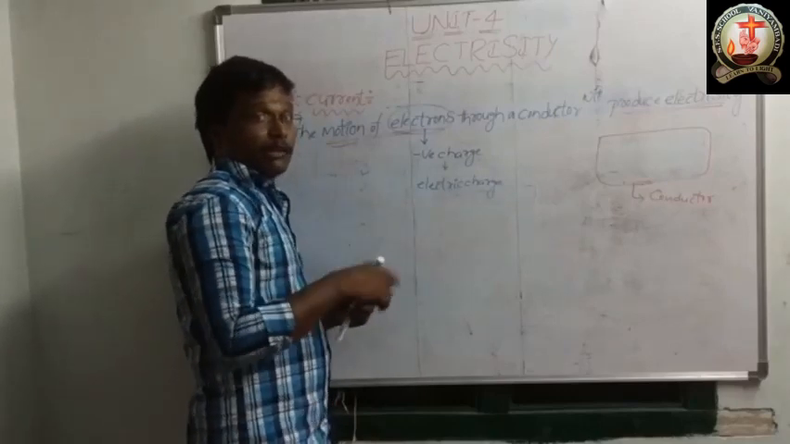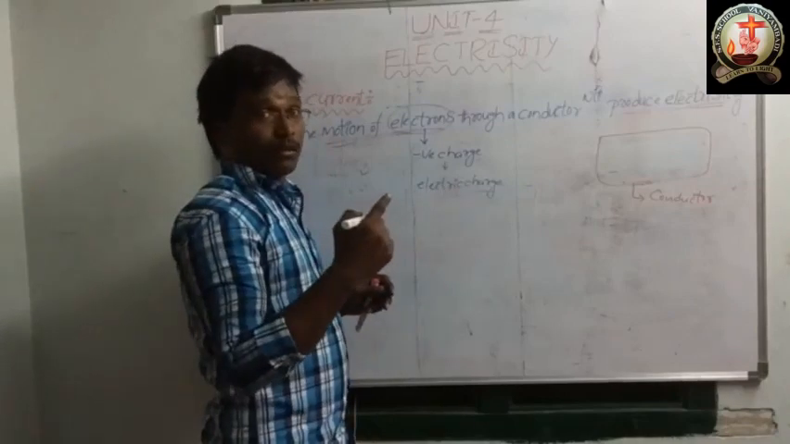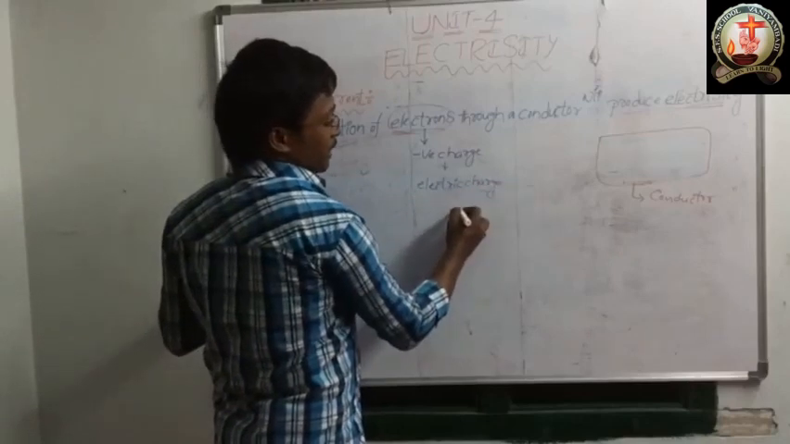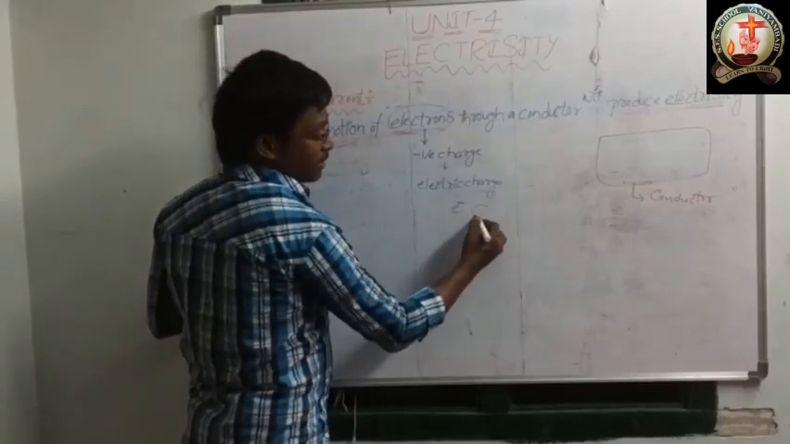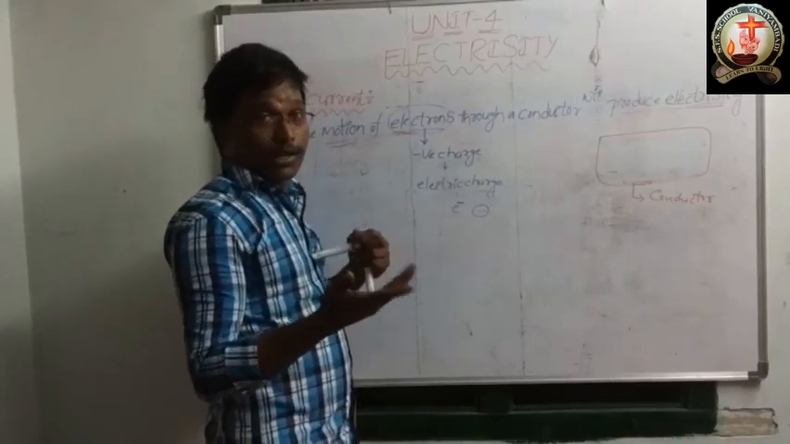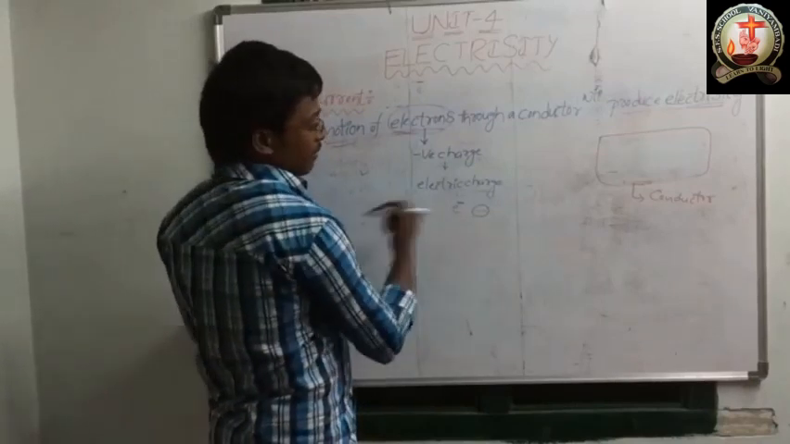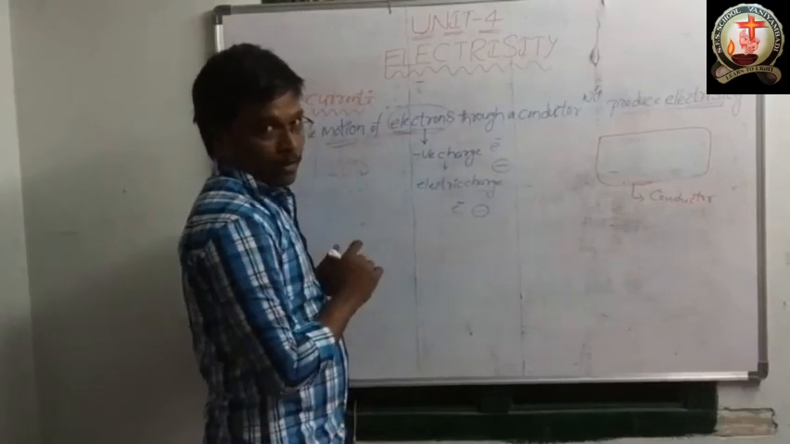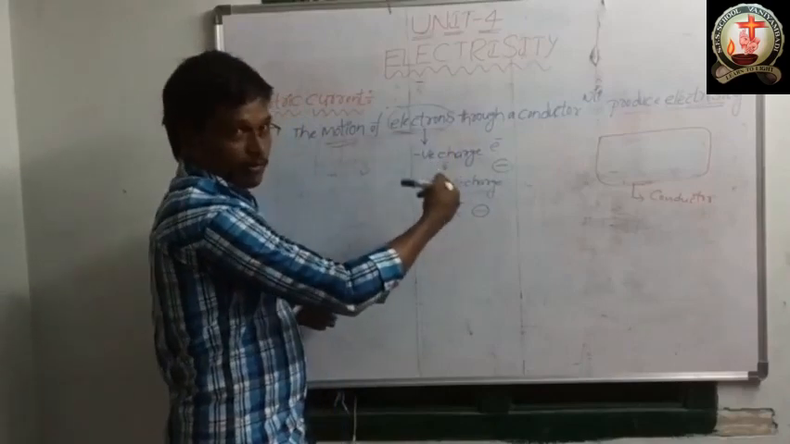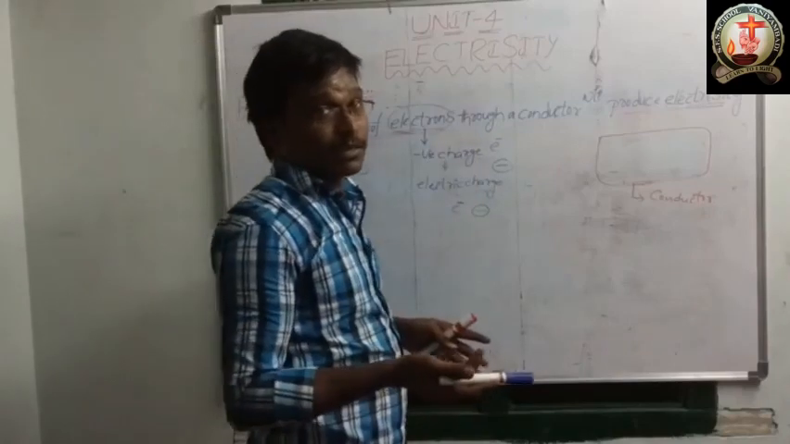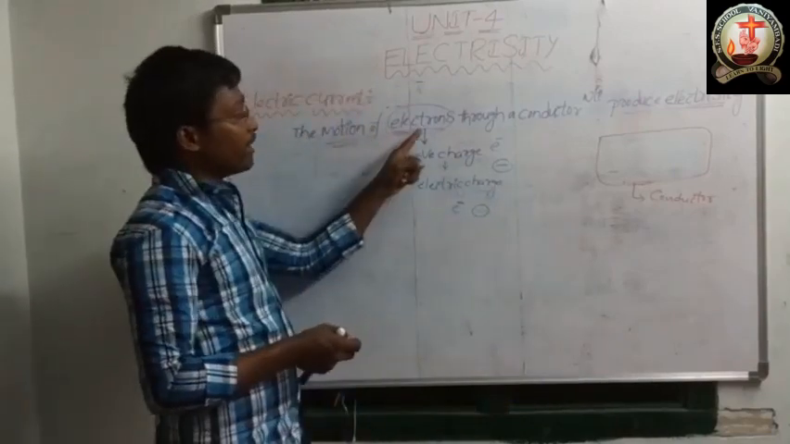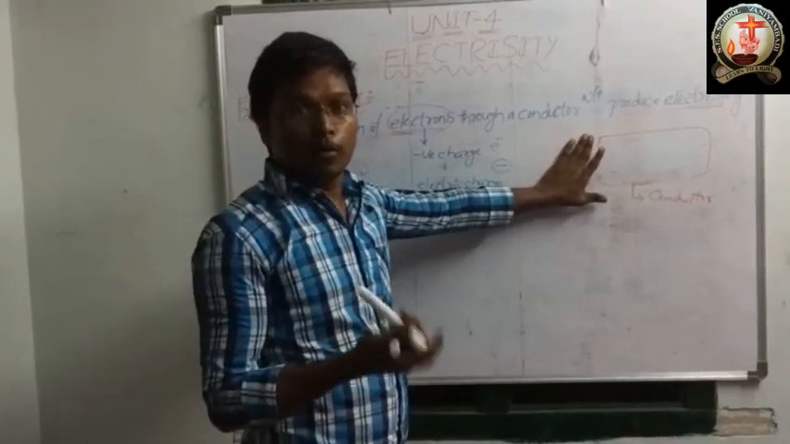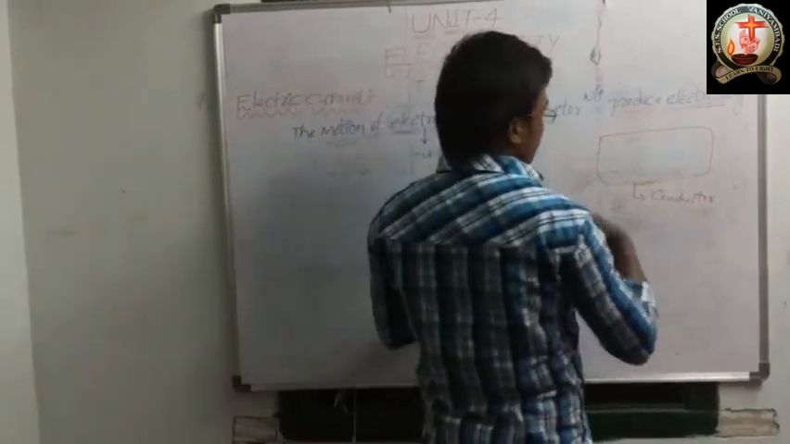Always we have to denote the electron, and we can denote it in two ways: e power minus, otherwise minus within a circle. These electrons always have negative charge, and this negative charge is nothing but electric charge. So according to our definition, the motion of electrons through a conductor; I already told you a conductor has more number of electrons. So just denote the electrons.